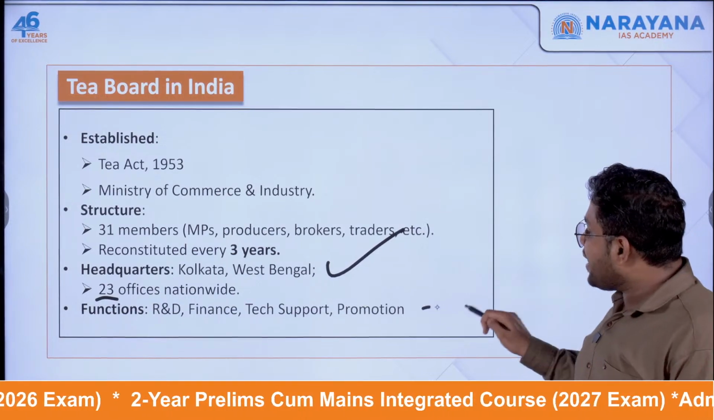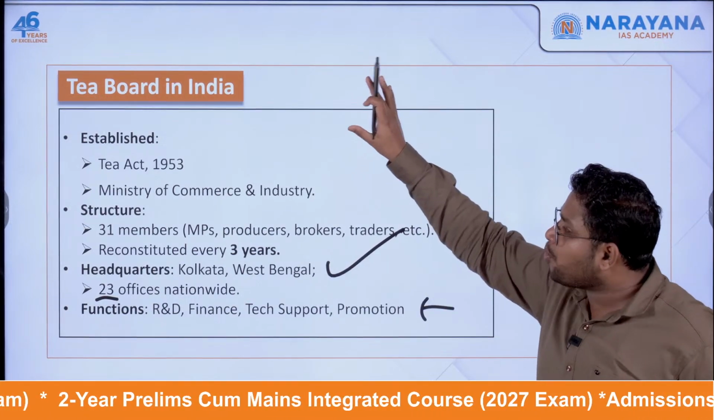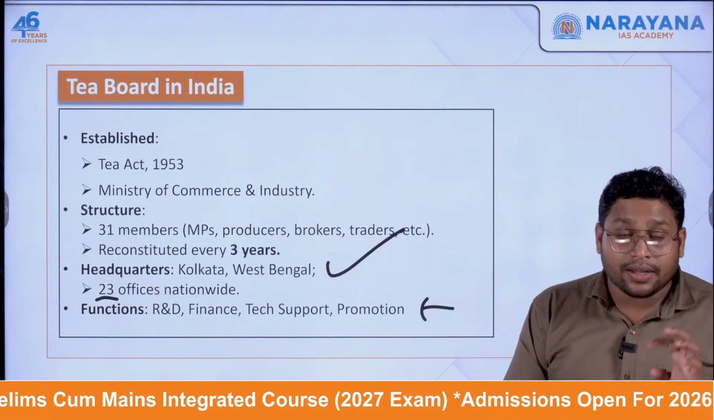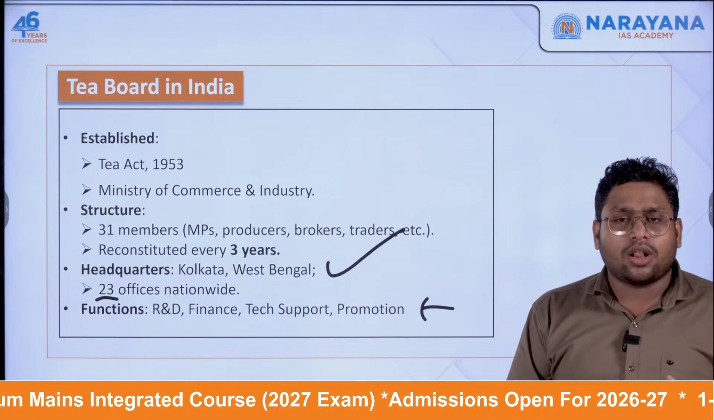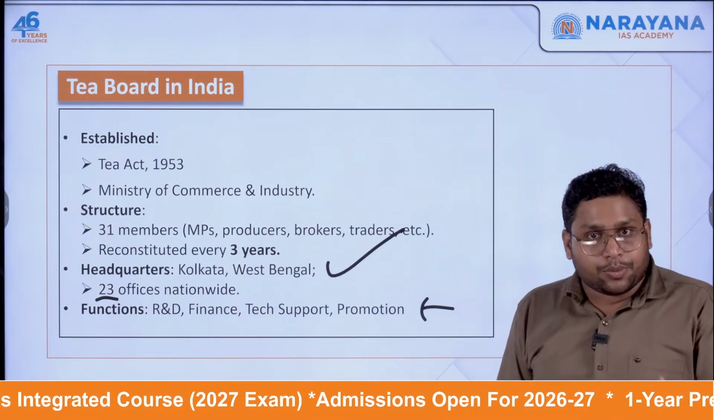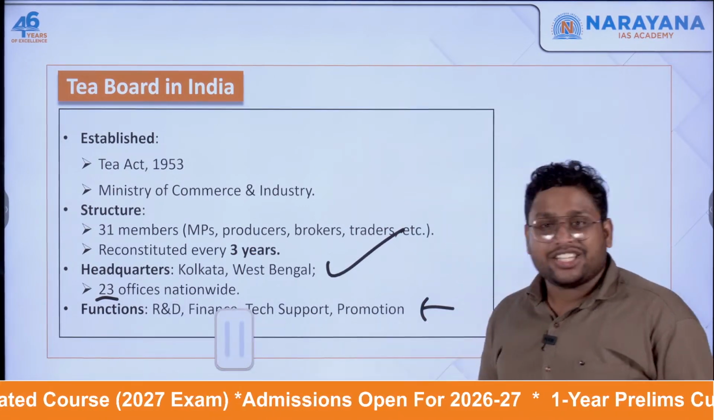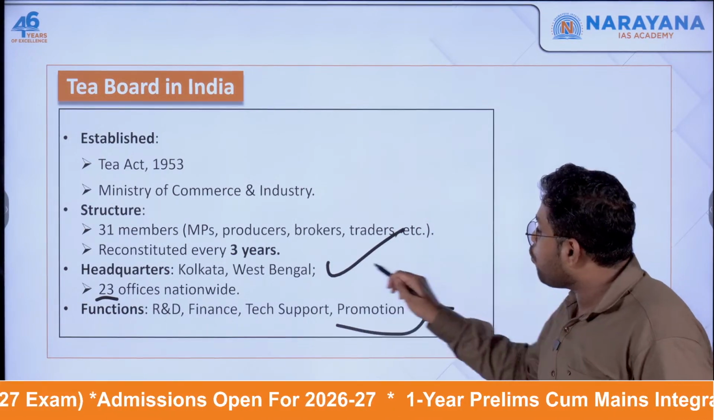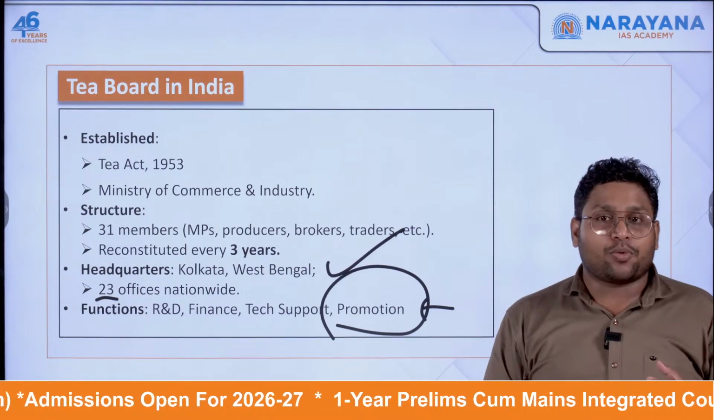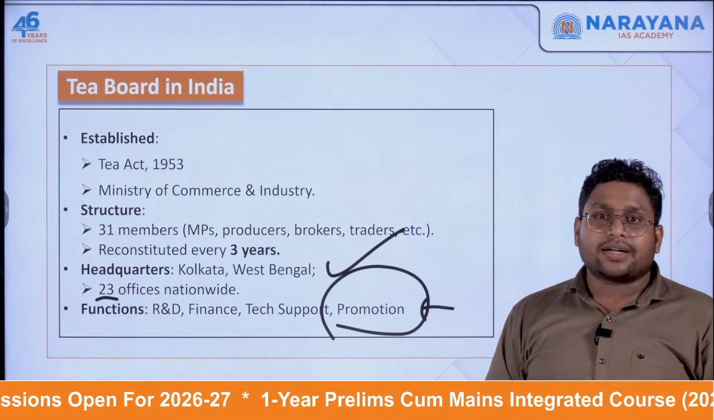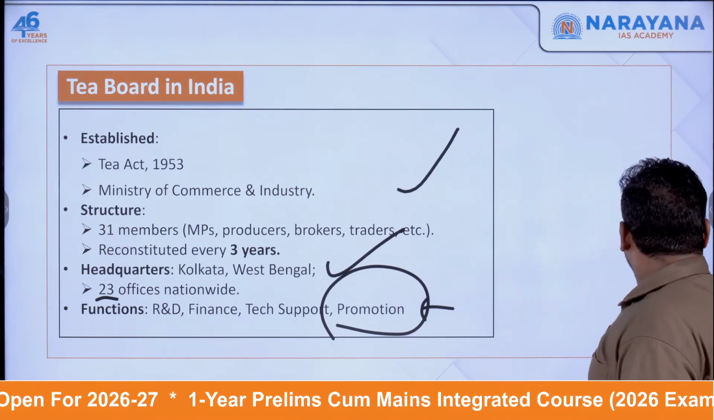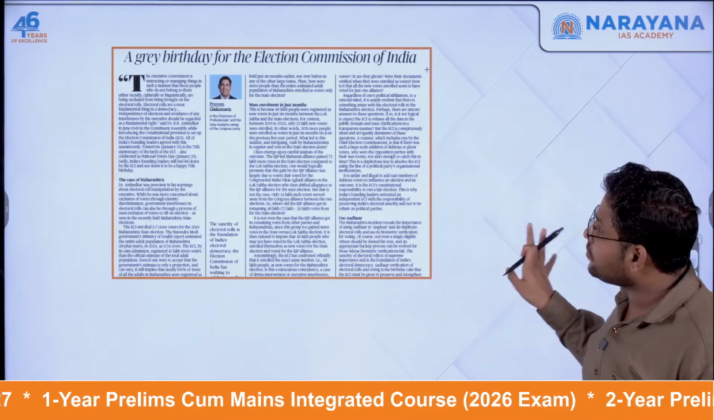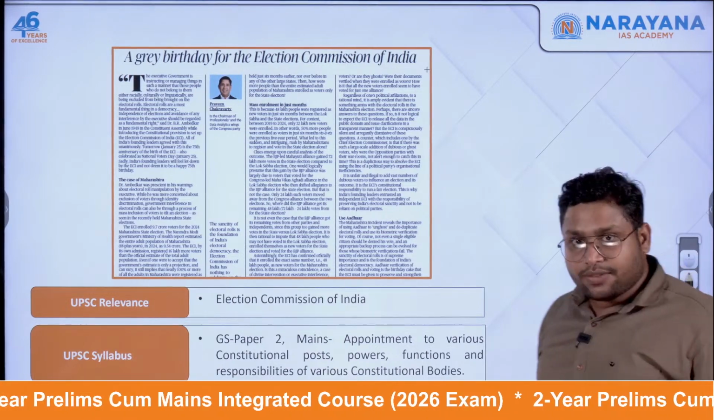And if you look at its functioning, what exactly is this board doing? First of all, if you want to do research and development with respect to tea plantation, the Tea Board will help you. If you want some financial help, they will help you. If you need any technical support, they'll help you. And if you want to do the branding of your product, or promote your product, there also the Tea Board is going to help you. So all these are its functions. Clear? So we're done with the Tea Board.